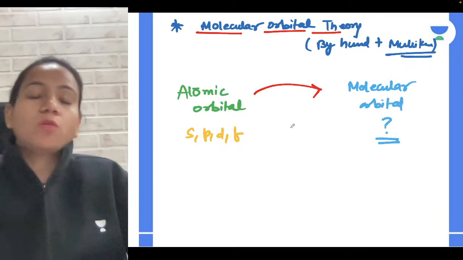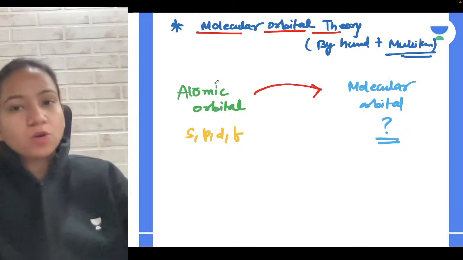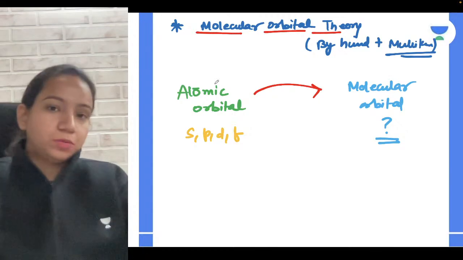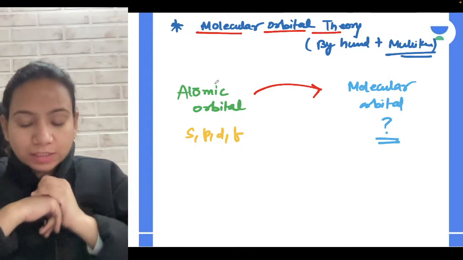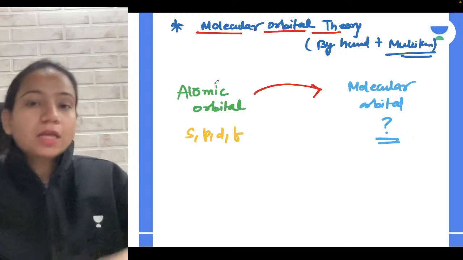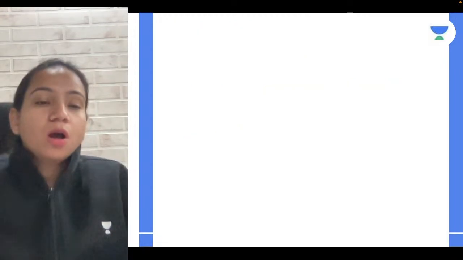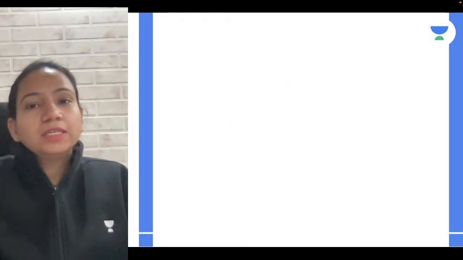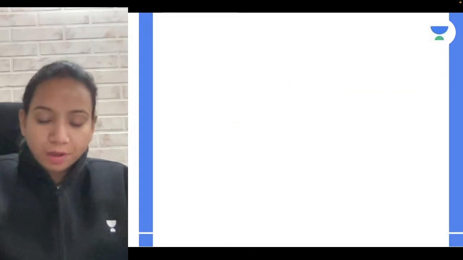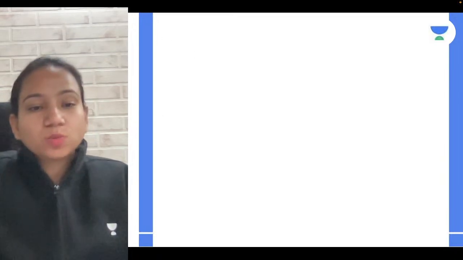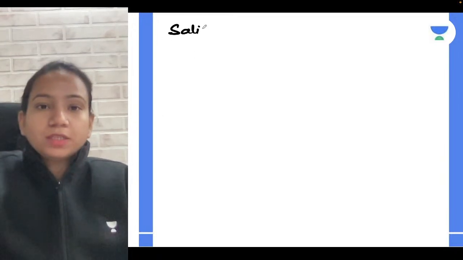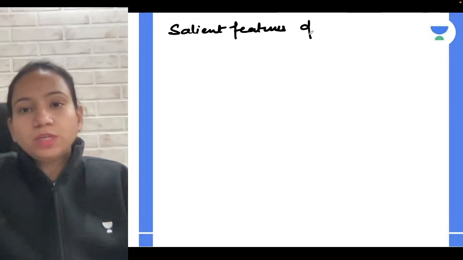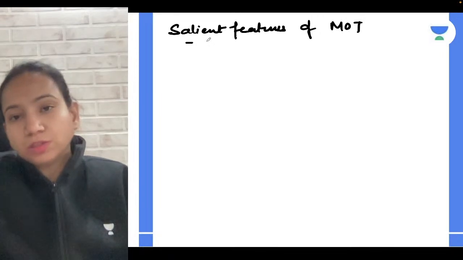Obviously for an atom we can discuss atomic orbitals, and for a molecule we have to know about molecular orbitals. Now let's quickly discuss salient features of MOT, which is molecular orbital theory, and how it helps us understand a few things.